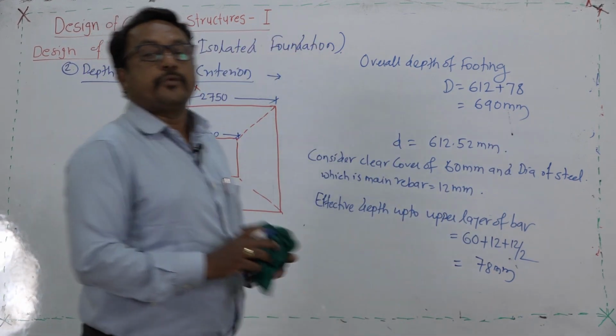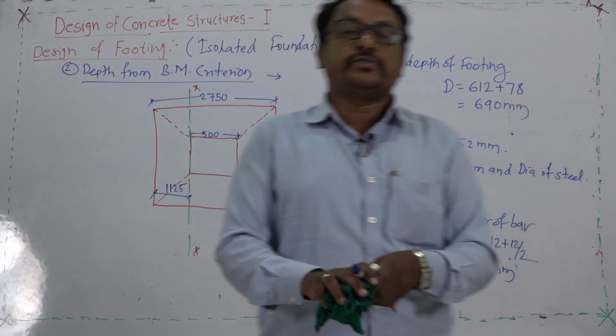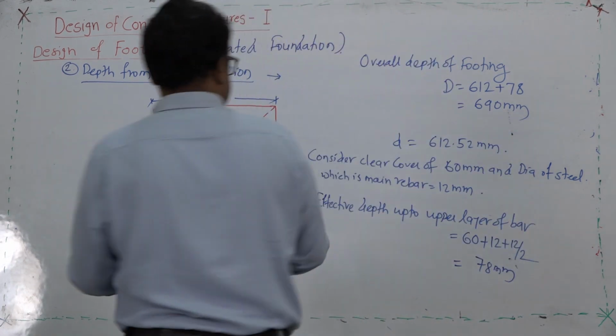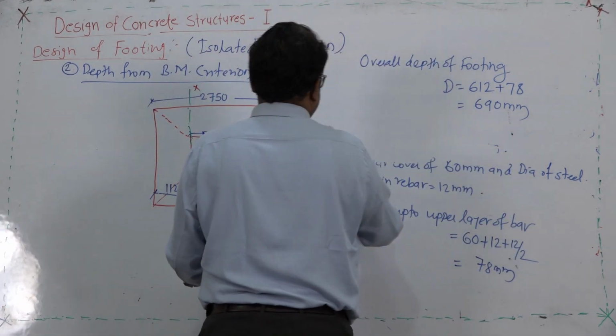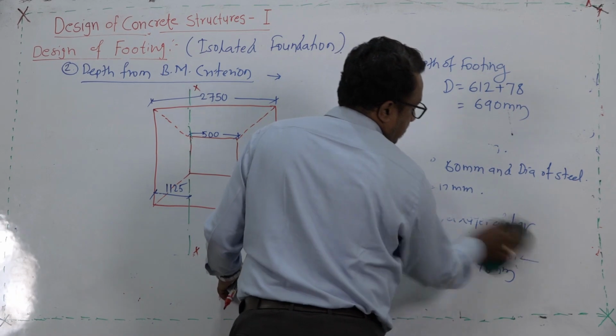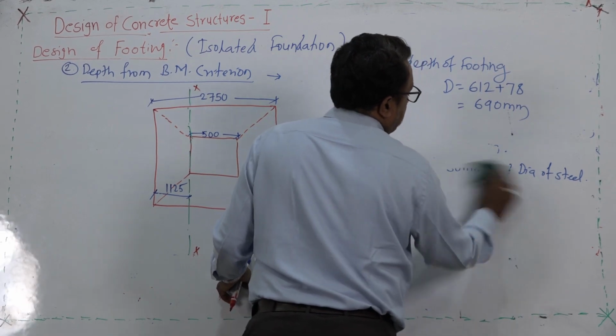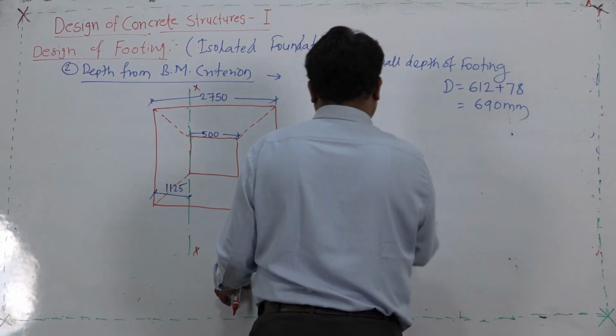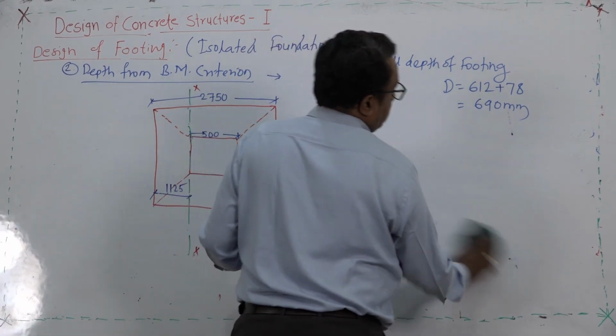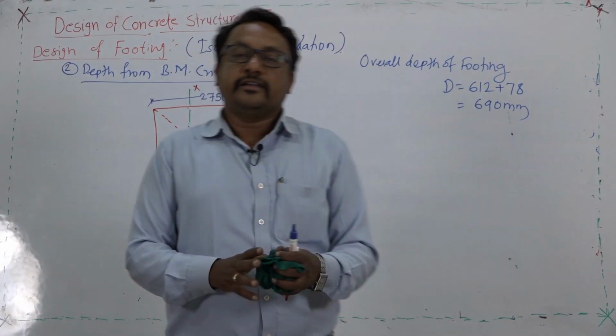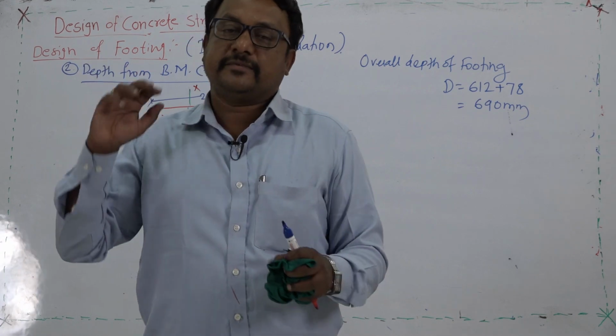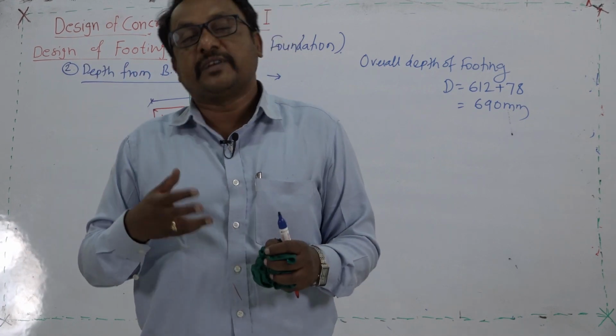But one more important point that we should always keep in mind is that this footing depth is not going to satisfy the requirement for the safe stresses in case of shear. Therefore, generally in good practice this depth is enhanced by some percentage.